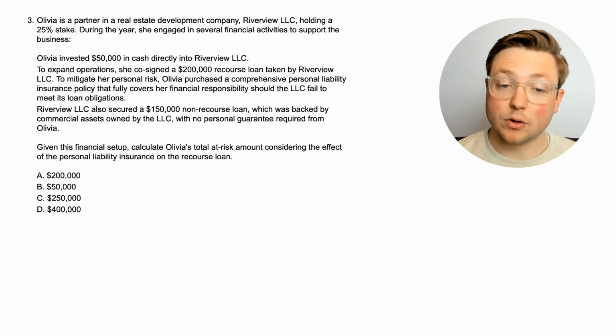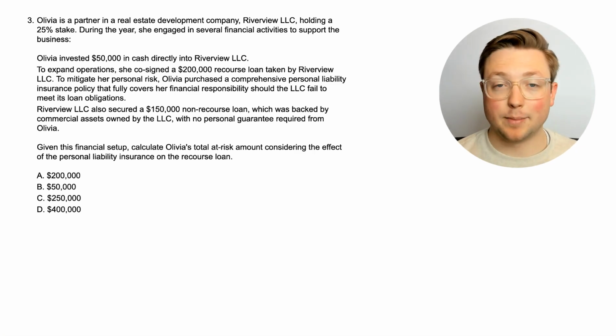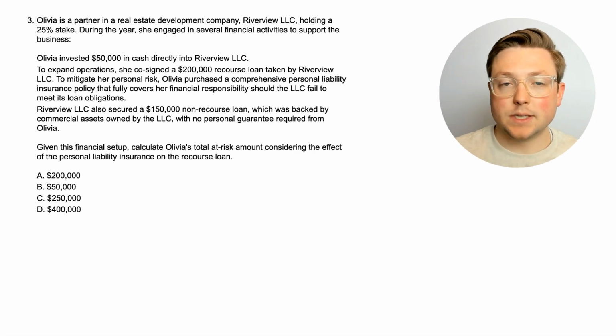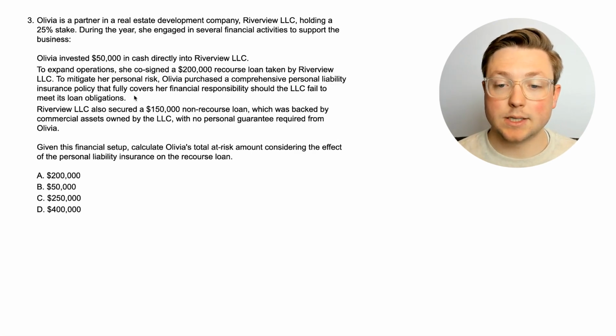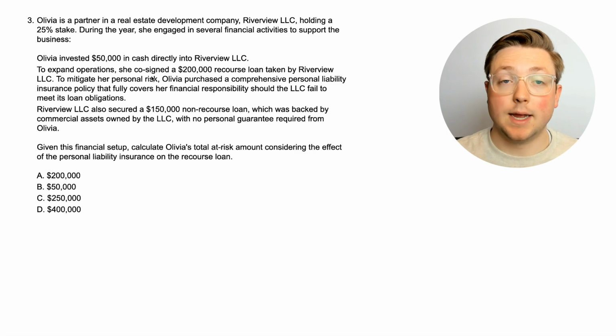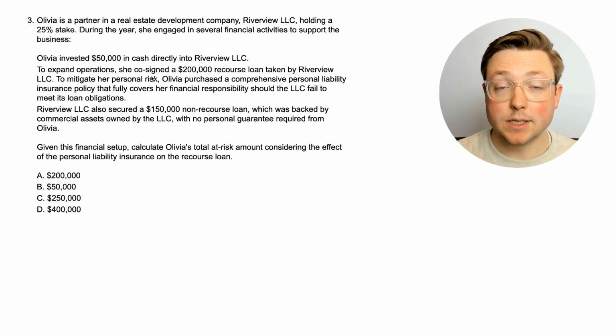And then the LLC also secured a $150,000 non-recourse loan, which again is backed by other assets, not personally guaranteed by Olivia. So this is not too much more difficult. The wrench being thrown into this question is, what does this personal liability insurance policy mean for her at-risk amount? So if you want, go ahead, pause the video. You can probably figure out everything about it and then maybe take a stab at guessing what the personal liability insurance policy does. And when you're ready, come back, we'll look at it together.